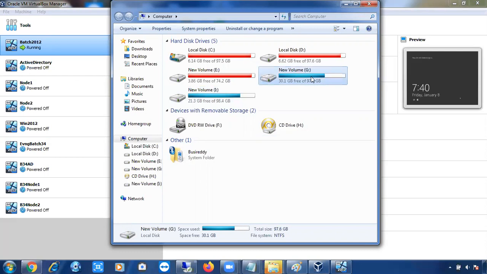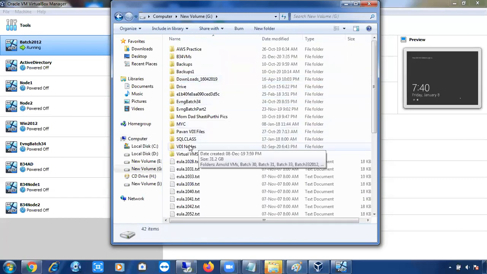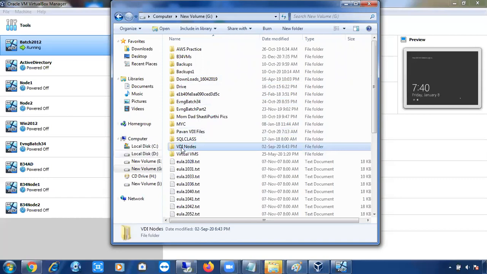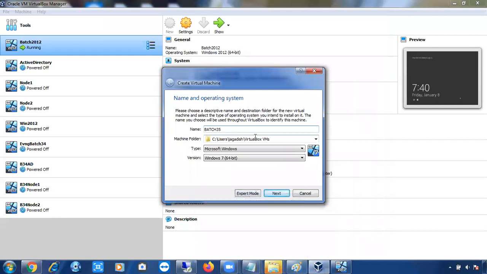I am going to create this virtual machine with 25 GB of storage. Here I don't have 25 GB free in most of the drives. Only here I am having 30 GB free space, so I am creating my virtual machine in this drive. I have to browse to this G drive location, where the Oracle VMs VDI folder is. In this folder I'm going to create it. So I'll browse this machine folder location.